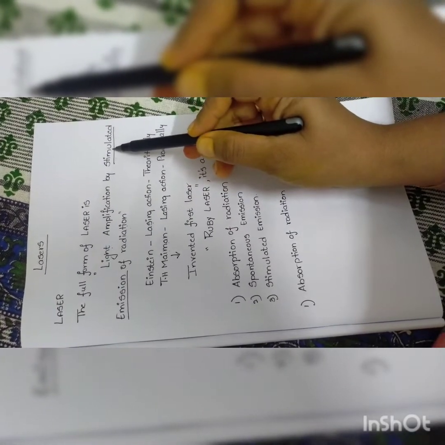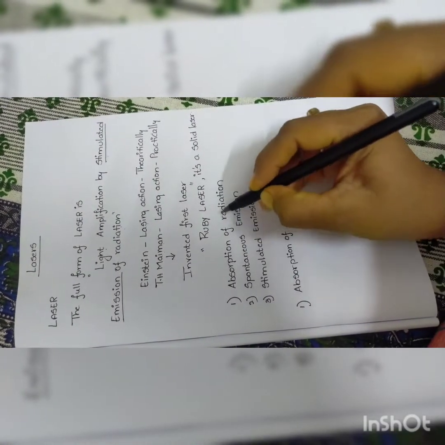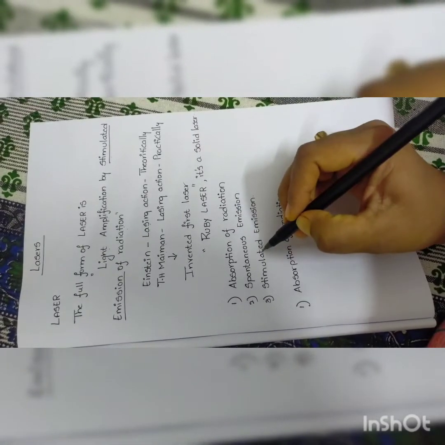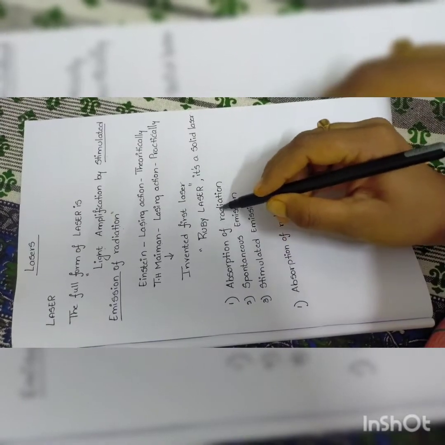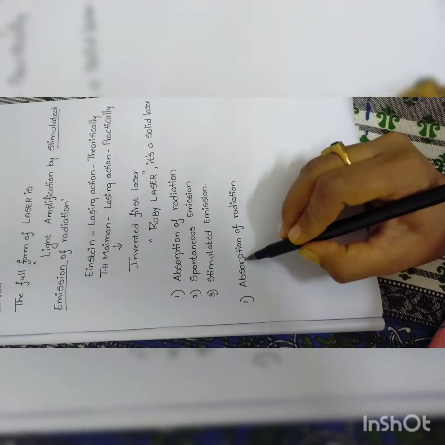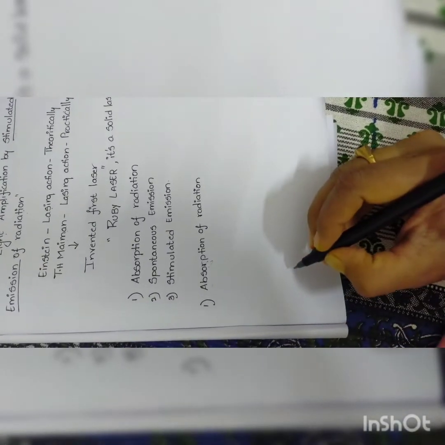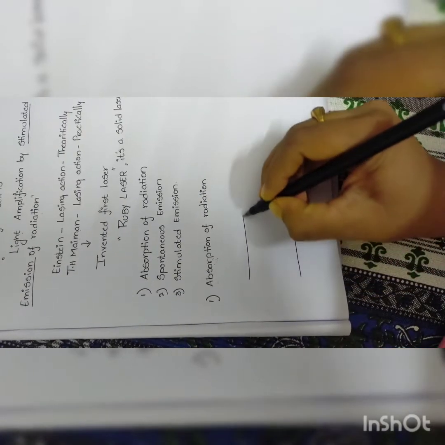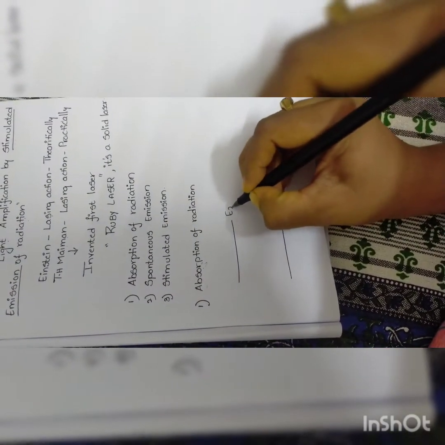Before knowing about stimulated emission, we need to know about absorption of radiation, spontaneous emission, and then stimulated emission. So we'll discuss absorption of radiation first. In absorption of radiation, we will be considering two energy levels, 1 and 2. This is E1, this is E2.